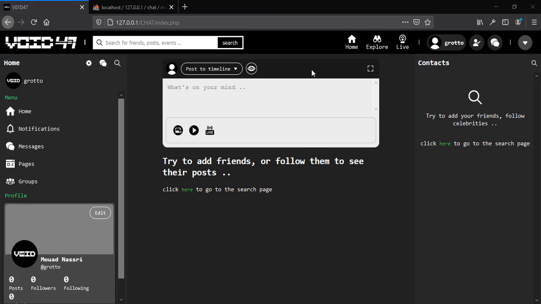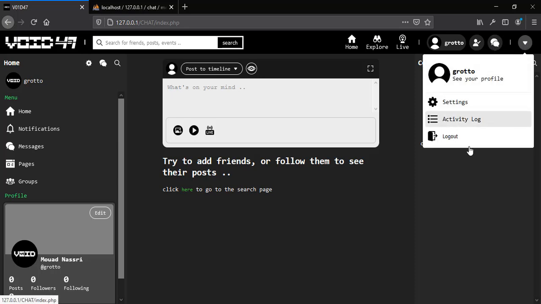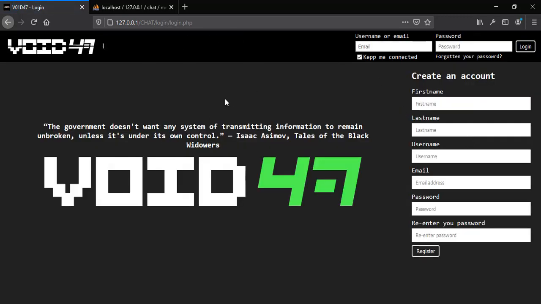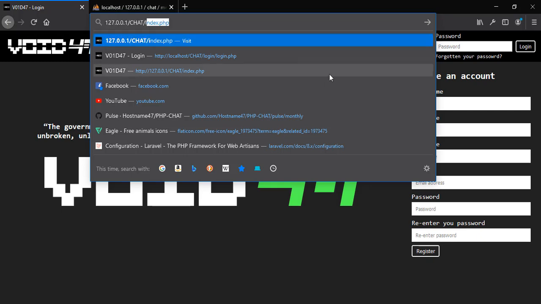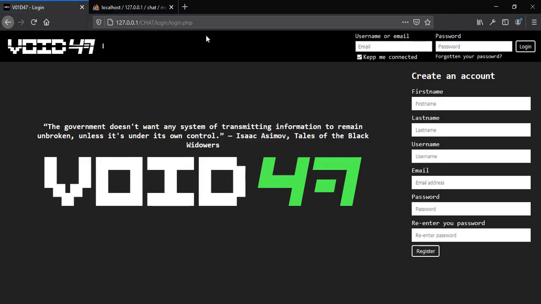Now the user can also log out by clicking on this button right here and clicking on the logout button. And now we are on the login page, as you can see. If we try to access the index page, we can't. Just a quick note, we have this remember me option checked by default.